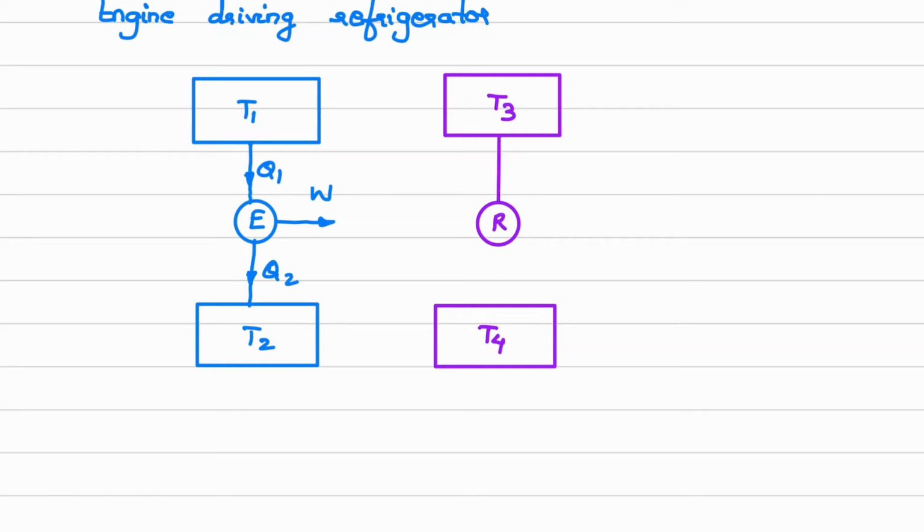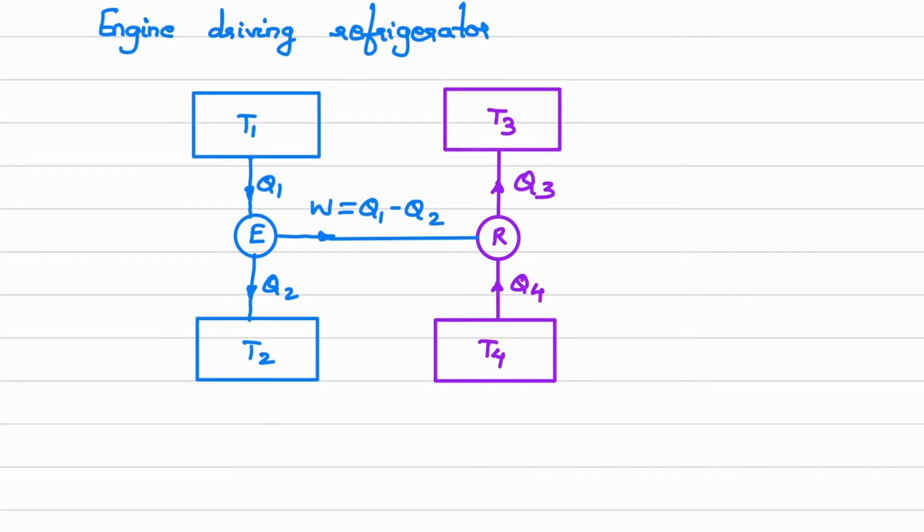What is the function of a refrigerator? It takes heat from the low temperature reservoir and rejects it to the high temperature reservoir. So suppose this is Q4 corresponding to T4, and here we will write Q3 corresponding to T3. Now this refrigerator is a power consuming device, and this power is taken from the engine. So this W will be Q1 minus Q2.